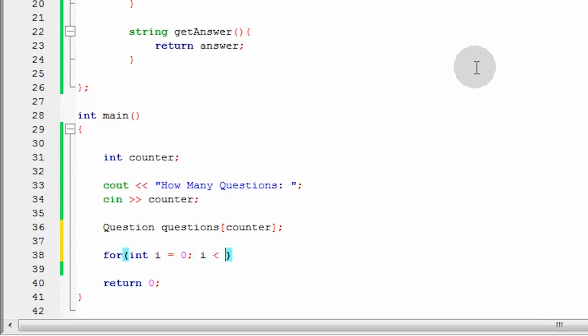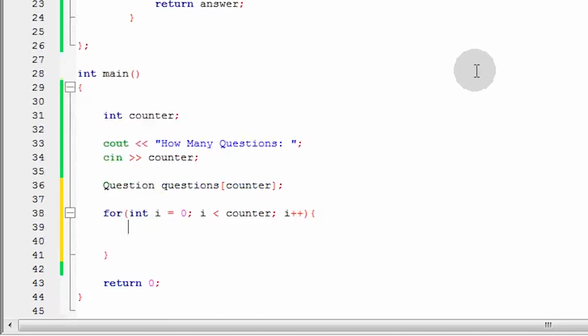So, for int i is equals to 0. If i is less than, so kung gano'ng karami yung questions, which is yung counter natin, so, kung yung i natin na dineclare is maliit pa rin dun sa counter natin, which is yung number ng question, dadagdagan natin ng isa yung i. Then, we need to read all the questions. So, isa-set natin lahat. So, ano yung kailangan muna natin? So, we need a question and answer. So, we will declare a string question and answer here. Question, answer. Now, hihingin natin kay user yung question and answer na yun.